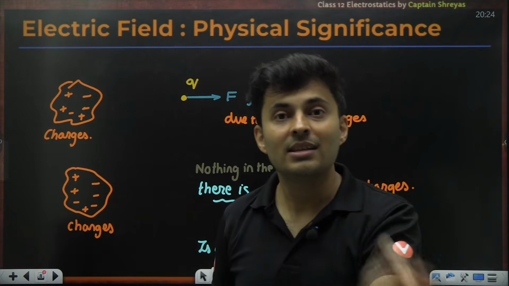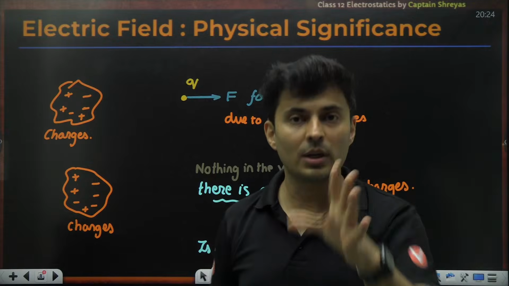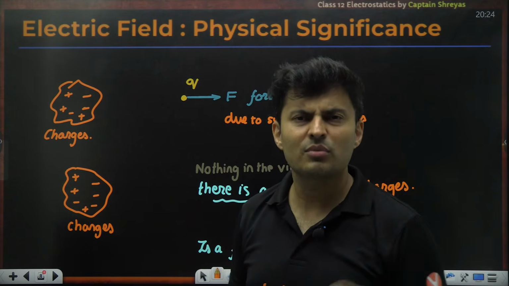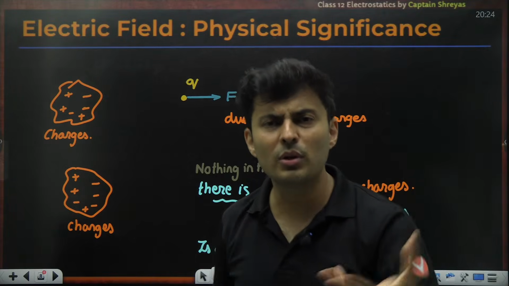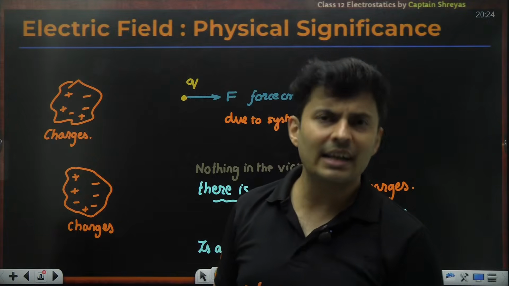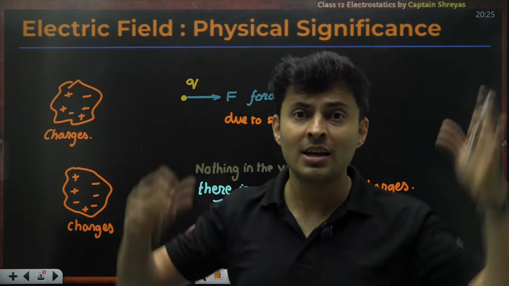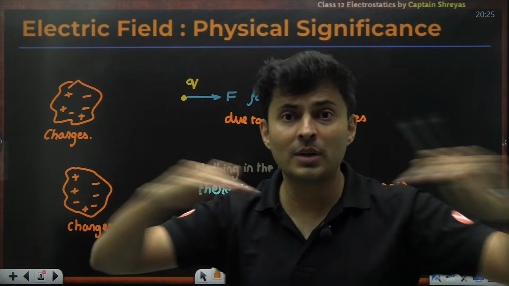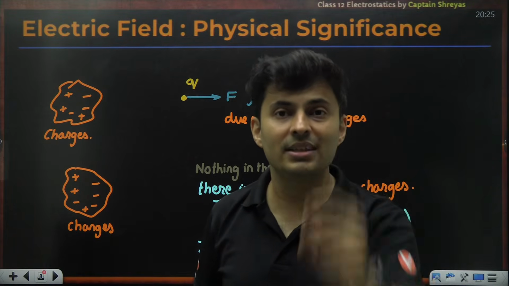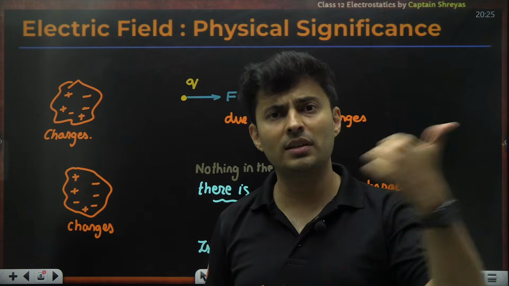The problem is that charge in itself will produce its own electric field. So that is why, to see if there is a field or not, we take such a small charge, tending to zero, which will not produce its own field, and this is just for testing purposes. And when we create a test, it should be a standard test. It's not like I give a difficult paper to one person and an easy paper to another person. It should be a standard. And for that sake, we use a positive charge for testing, because somebody will say, sir, I use a negative charge, I got this direction.